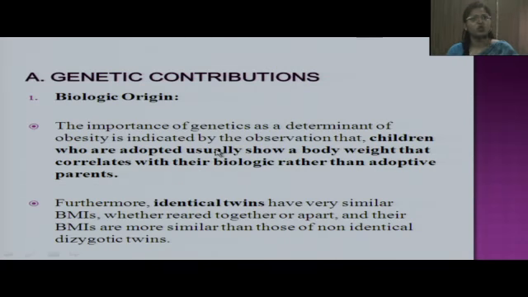Genetic factors also contribute to obesity. Like children who are adopted usually show a body weight that correlates with their biologic rather than adoptive parents. Similarly, identical twins show similar body mass index. This is a picture showing identical twins which show similar BMI.